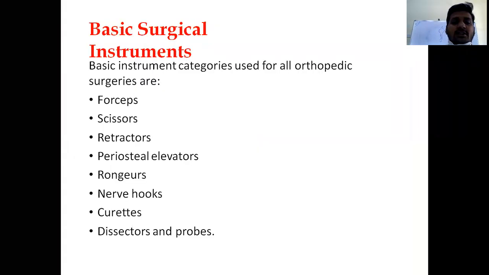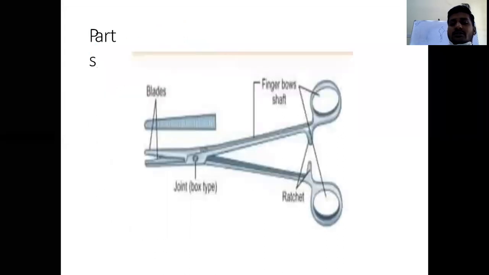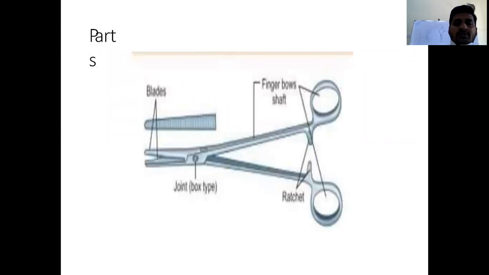See, these are the basic surgical instruments: forceps, scissors, retractors, periosteal elevator we have already seen, rongeurs, nerve hooks, dissectors, probes. All these basic instruments will be dealt with by general surgery people.